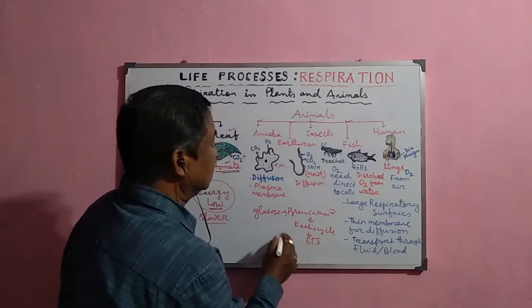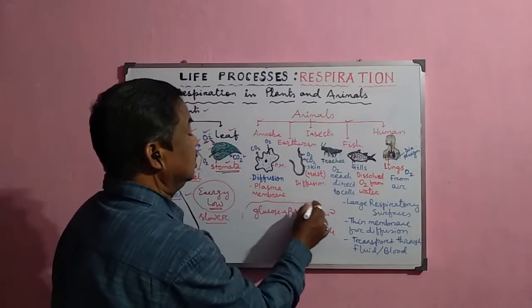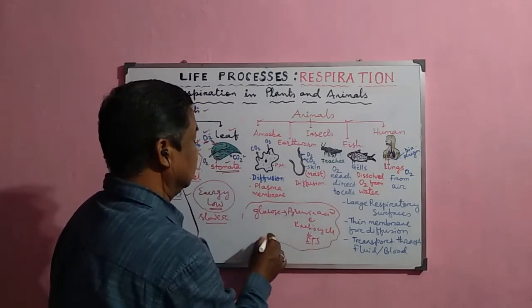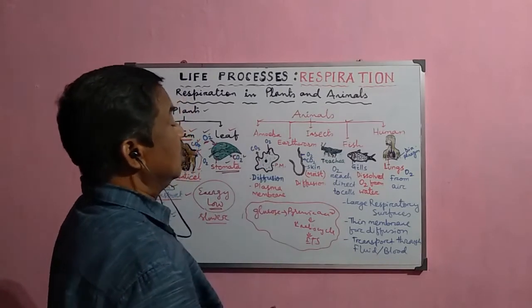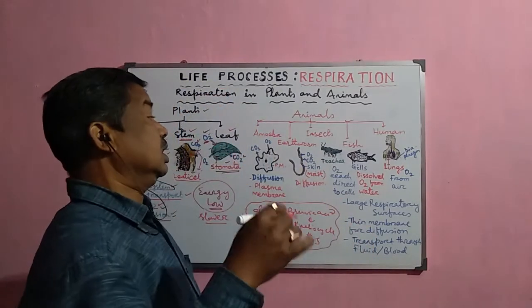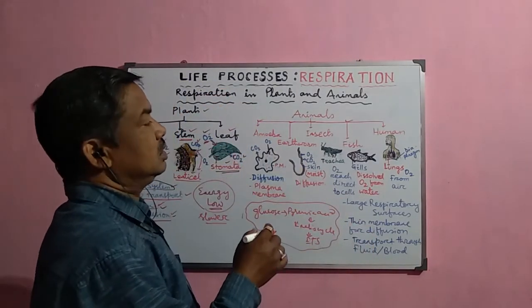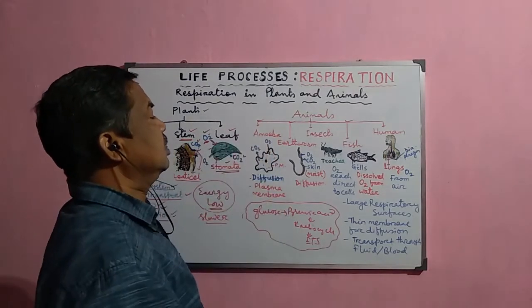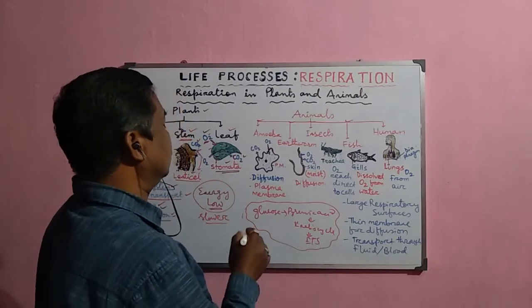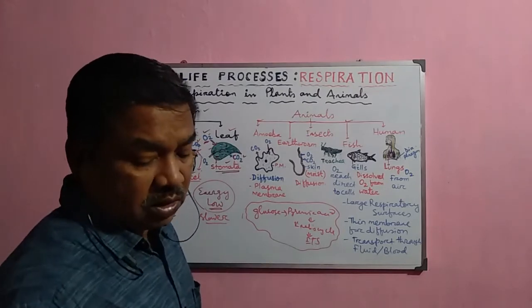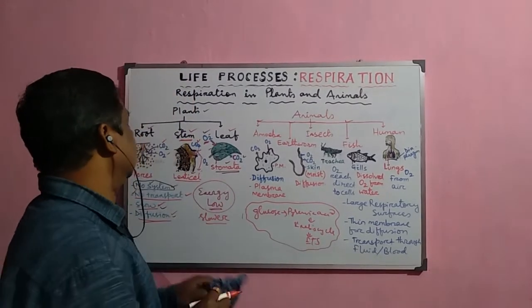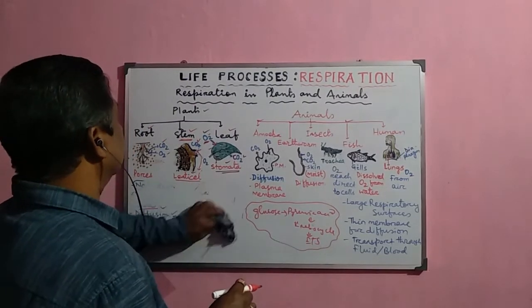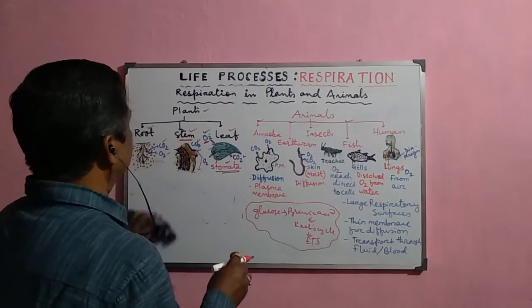So these processes are normally the same in aerobic organisms, but the intake of oxygen and removal of carbon dioxide is different in the different groups of animals. These are called the respiratory surfaces. So that is why these respiratory surfaces are different in the different groups of animals.